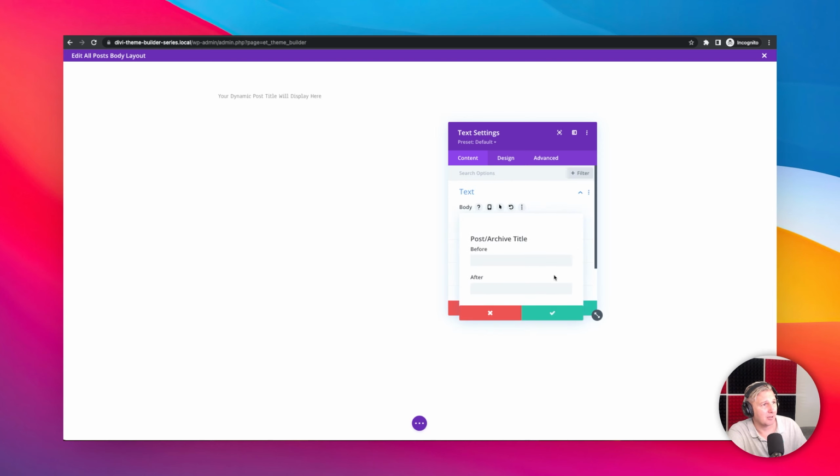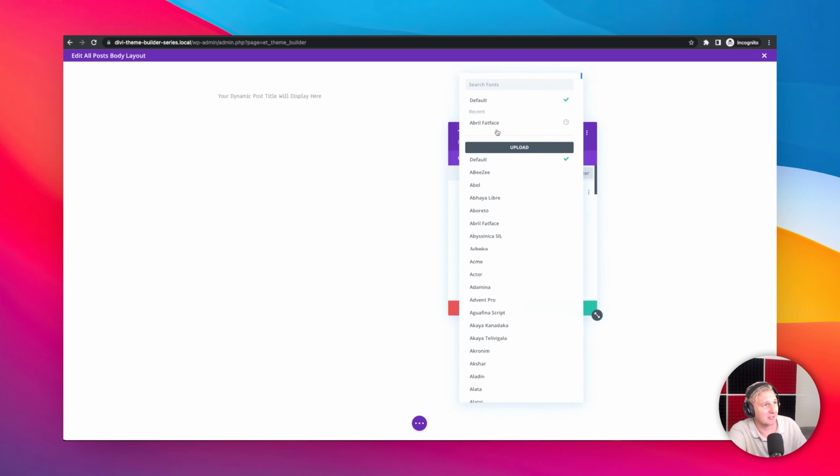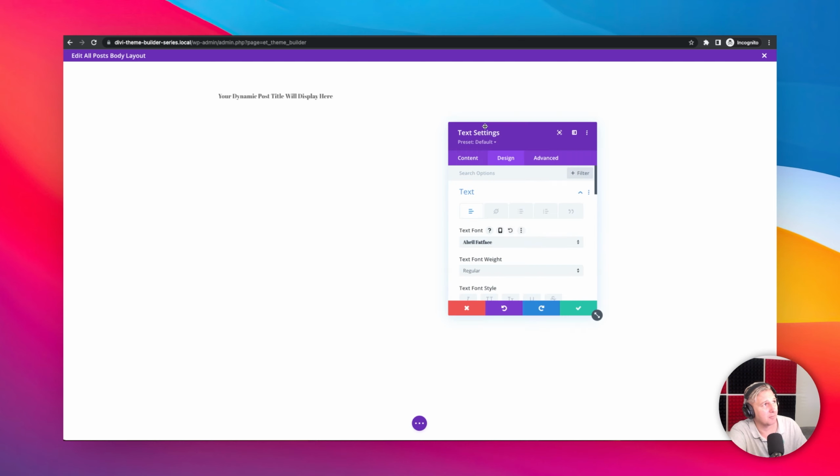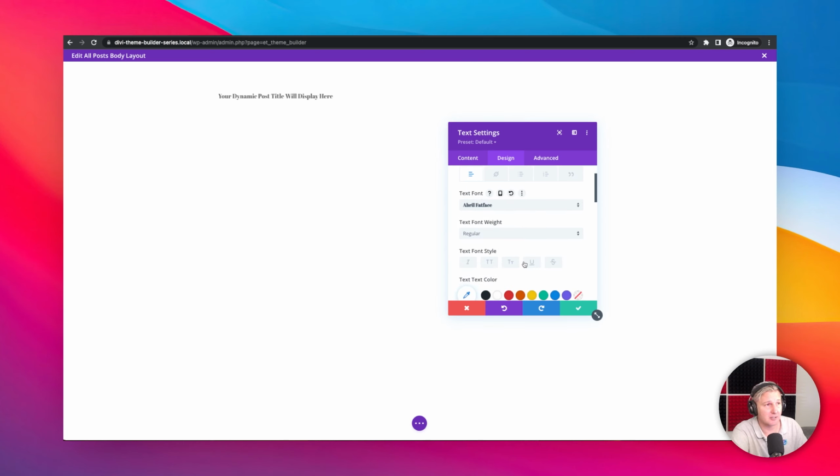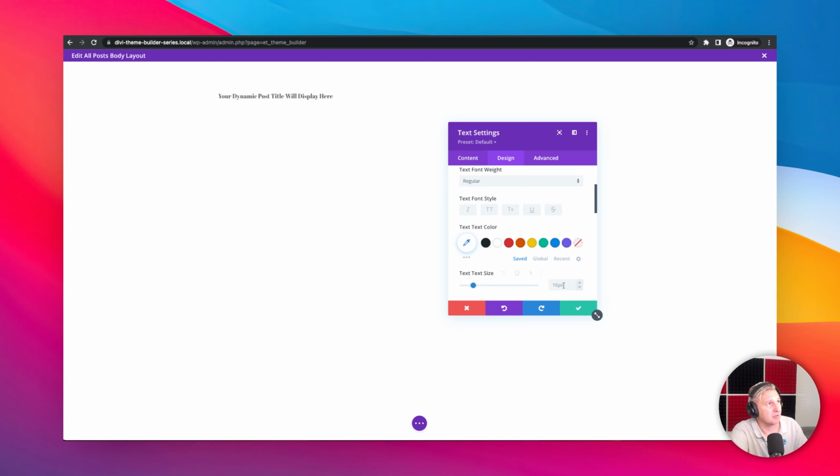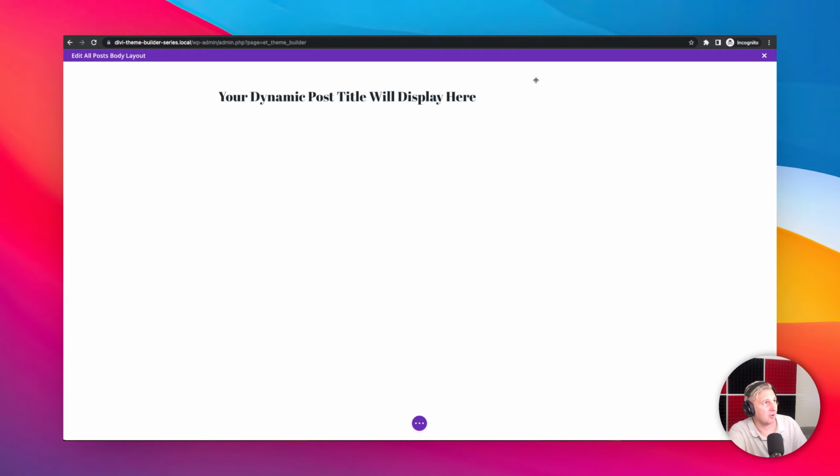Now, when you edit this, you can add some before and after text. I don't think that's necessary, but we're going to go to the design options and we're going to go to text. Now, we want to change this default font, and I want that to be our Brill fat face, which is what we're using for our headers on this site. I am going to increase the size of this to about 32 and give it this darker black color. Maybe we'll go with 36. There we go. I'm going to go ahead and save that. And that is the start of that.